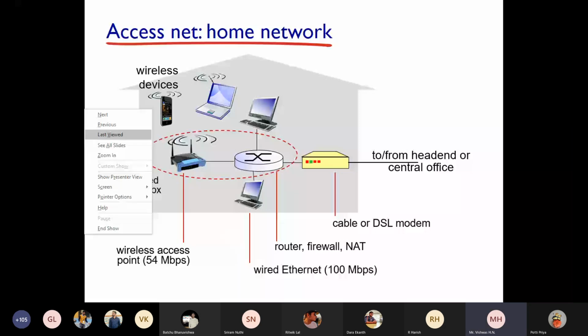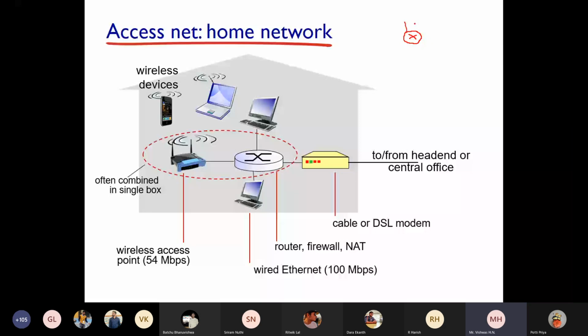Okay, so this is a router what I have. Okay, this is a modem. This is a Wi-Fi modem, so I will draw like this. And from this Wi-Fi modem I have a direct RJ45 cable connectivity to a desktop. And I have 2 laptops which are connected to this. And these 2 laptops are wireless connectivity.